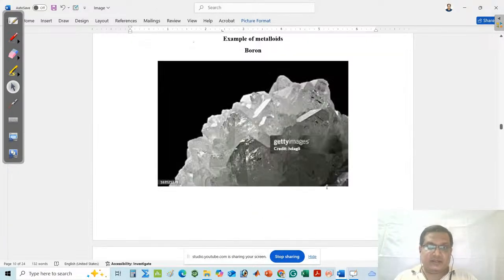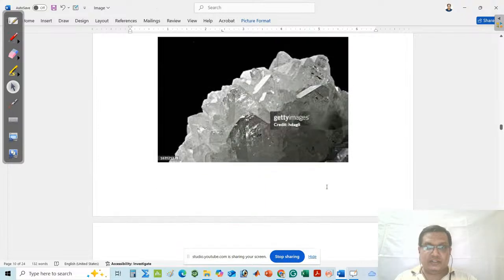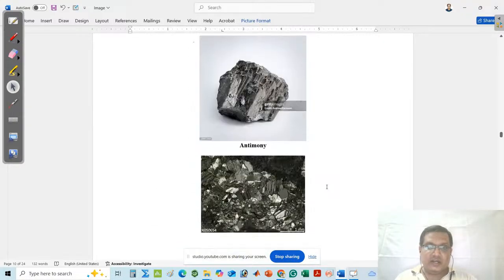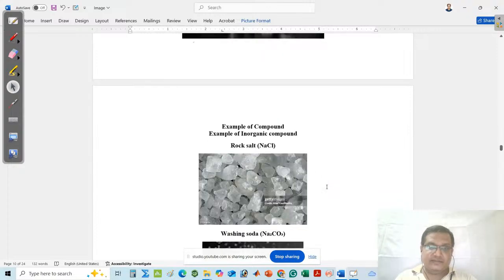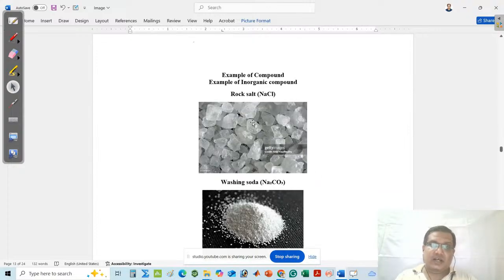These are the different metalloids: boron, silicon, arsenic, antimony, tellurium, polonium, germanium. Let's discuss the compound.